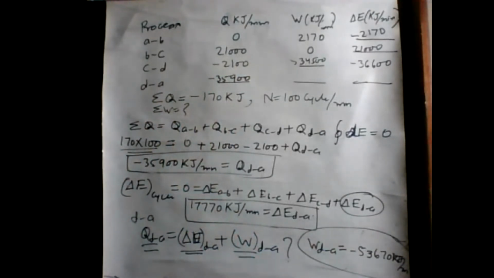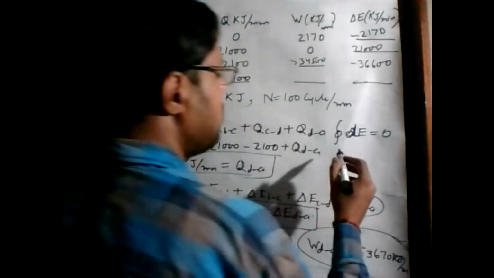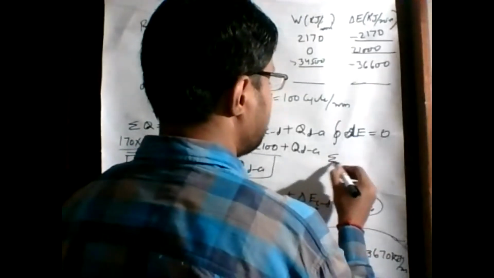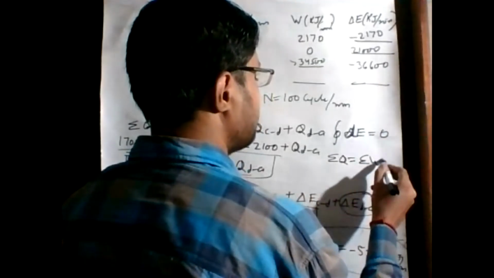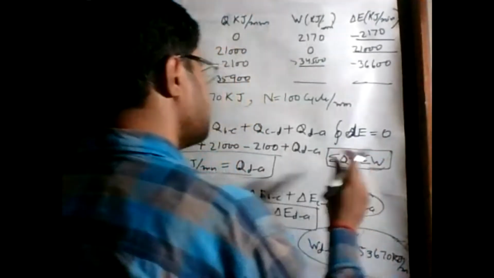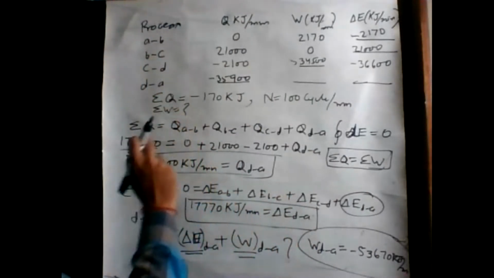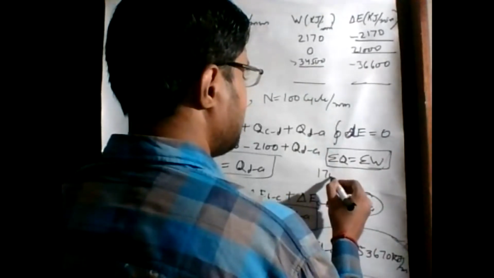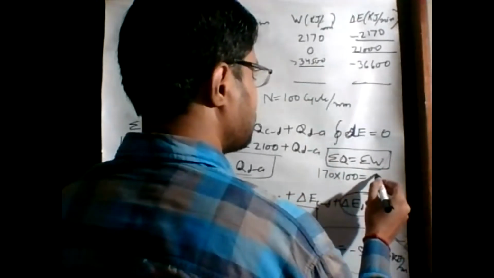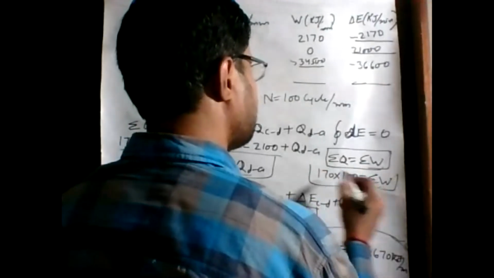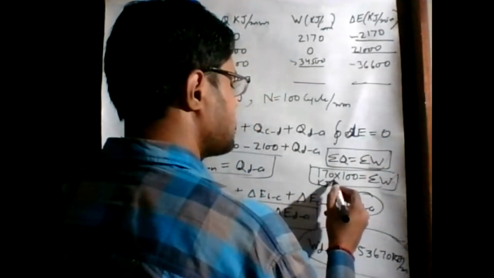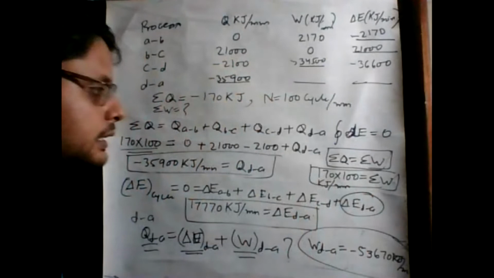The final one is the rate of work output, which the question is asking. We know that for the first law of thermodynamics, for a cycle, sigma Q equals sigma W. This is the same as the sigma Q value. So what is the sigma Q value per minute? That is equal to 170 multiplied by 100, which is equal to sigma W. So this is the final answer: the net rate of work output of this cycle in kilojoule per minute is 170 multiplied by 100.